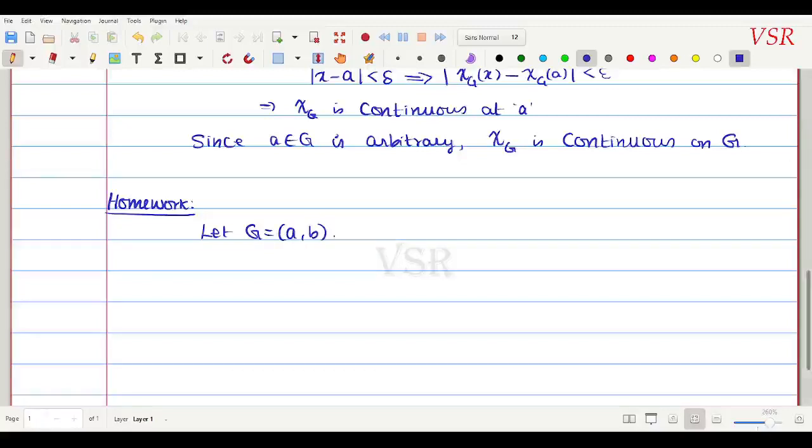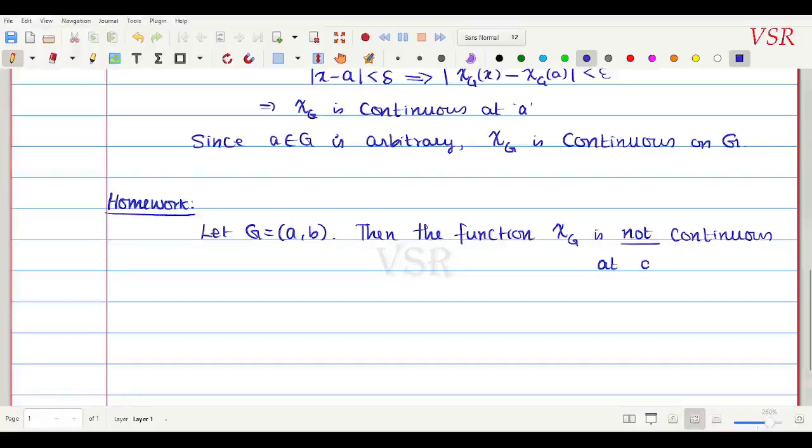Then the function chi G is not continuous at a, and not continuous at b either. So I leave this as homework.